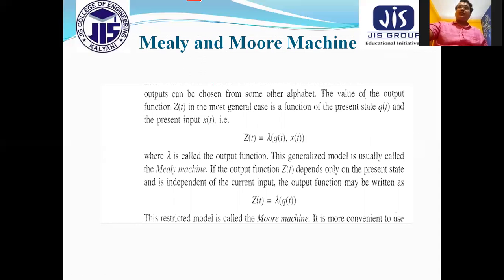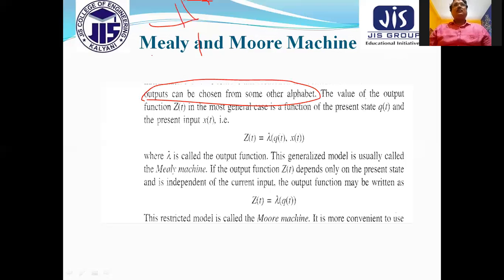This is also an automata, but this automata has outputs. Output can be chosen from some other alphabet. Means here it will give the output for every input alphabet. So this is the automata that produces the output with every input.